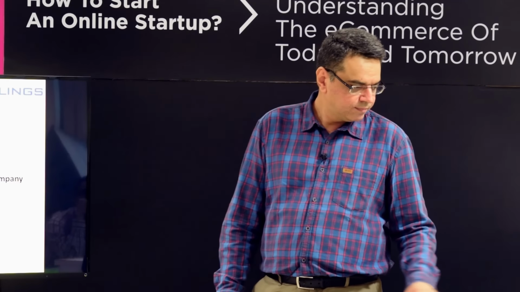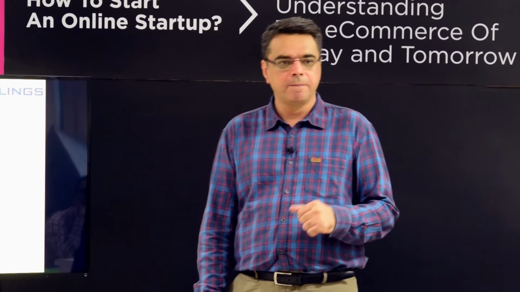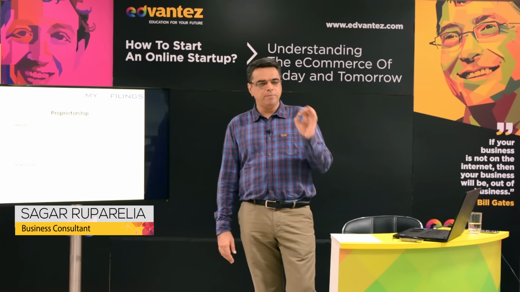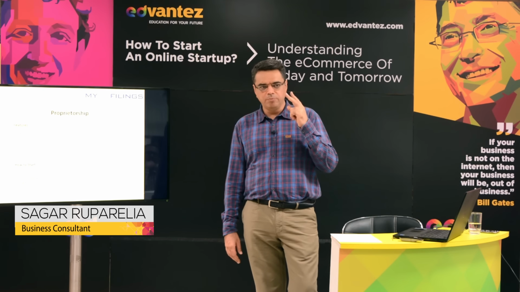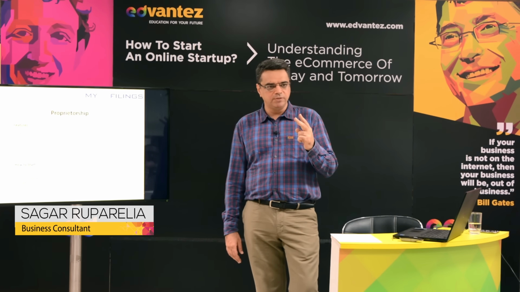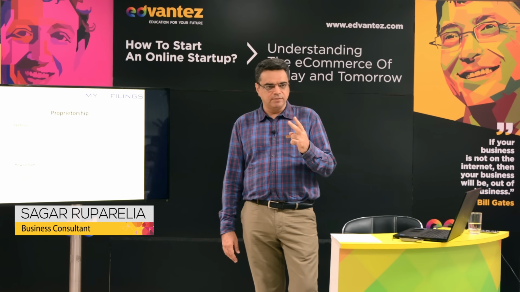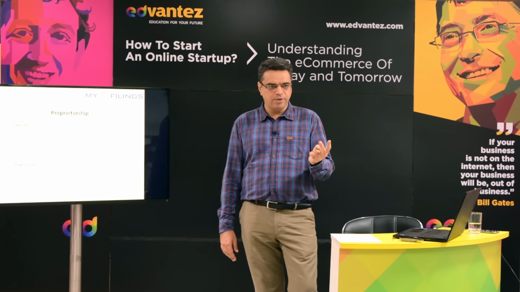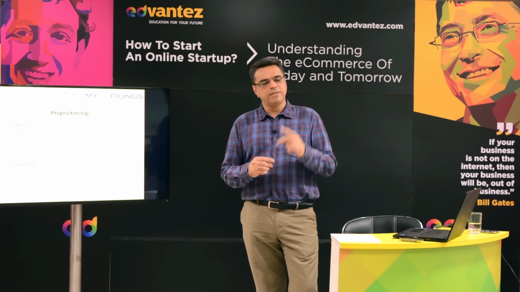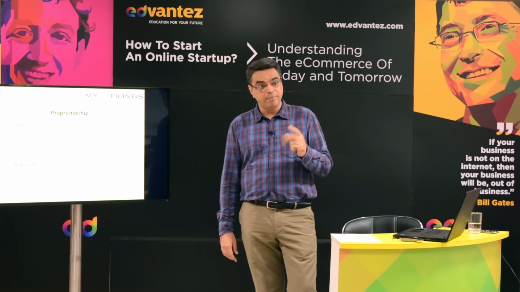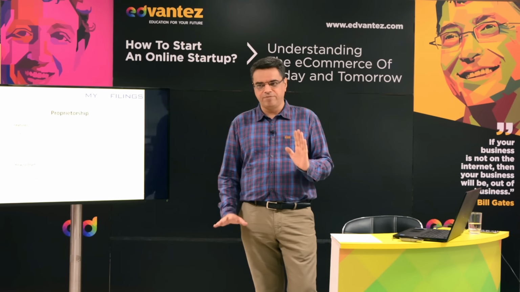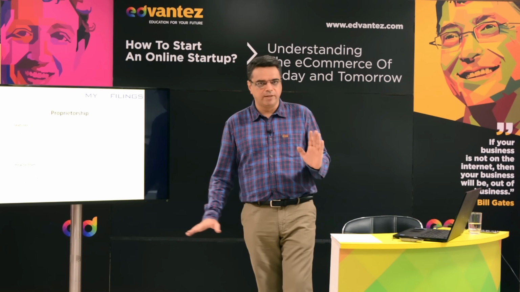Private limited? Yeah. 2 partners, 2 directors, or maximum 200 partners? Yeah. So in a private limited company, you must have minimum 2 shareholders, 2 directors. Directors and shareholders can be the same person. Maximum number of shareholders can be 200. Maximum number of directors can be 15. Not more than that.